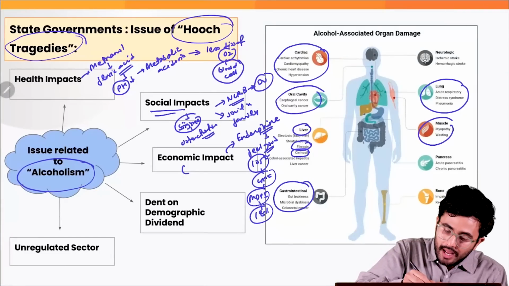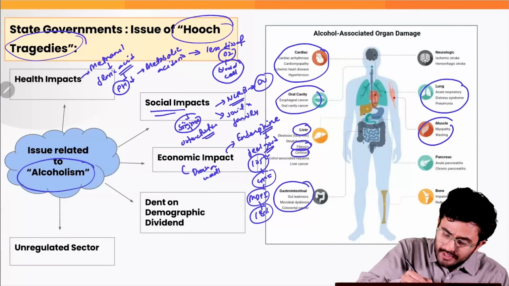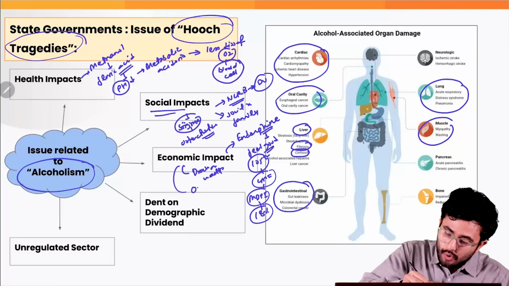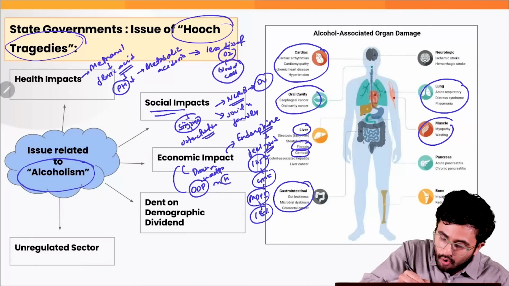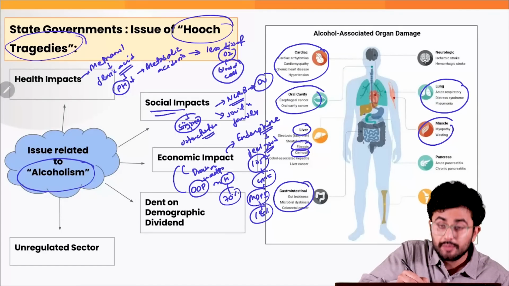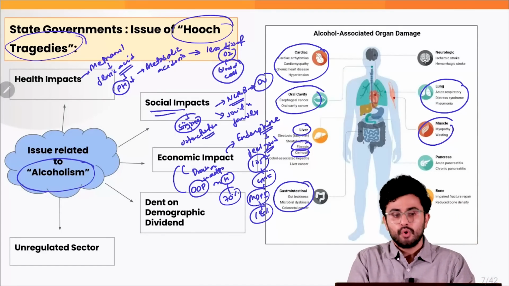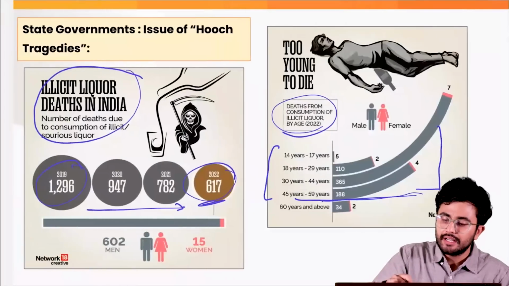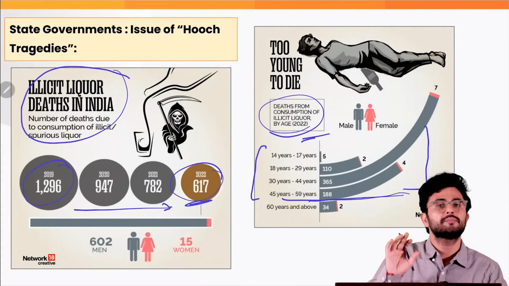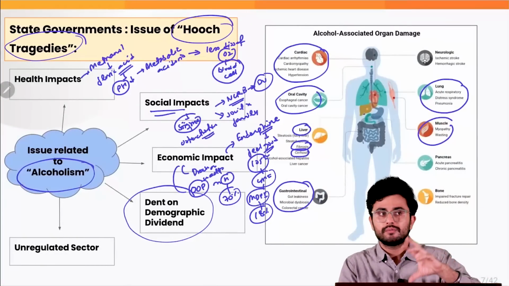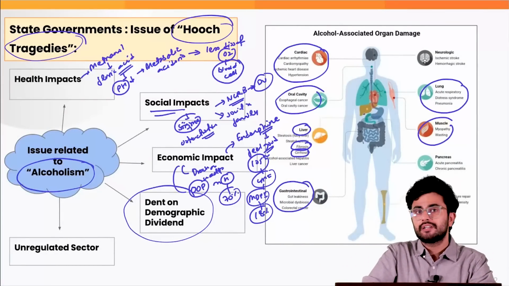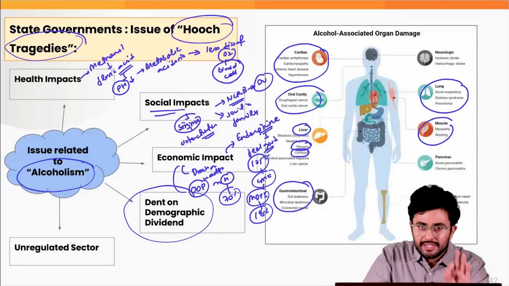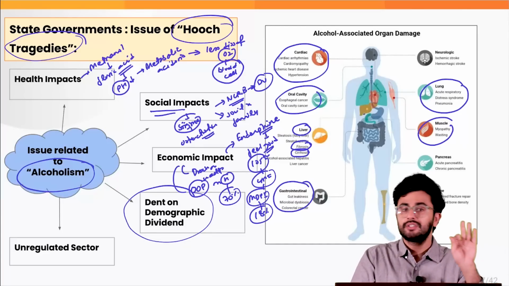So obviously that will act as a kind of drain on wealth. That will actually deteriorate the family's financial condition. That will also lead to a high amount of out-of-pocket expenditure on health, which already stands at 70%, right, from the private sector. So all of these issues will ultimately lead to what? A dent on the demographic dividend of the country, as very visible from this particular graph. So when we are trying to become, let's say, Viksit Bharat, and our demographic dividend is lying in a hospital bed because of consumption of illicit liquor, obviously that is going to hamper the prospects of our nation's growth.